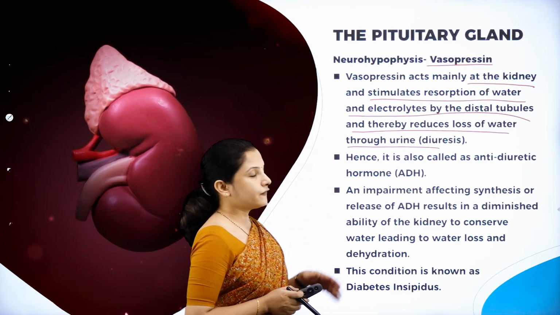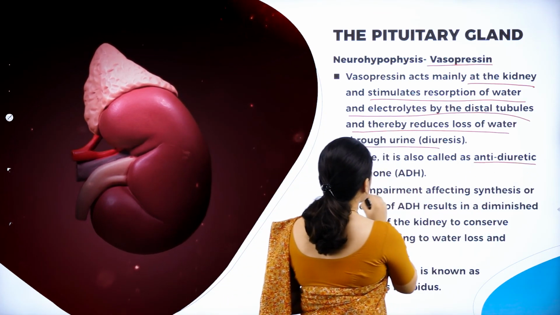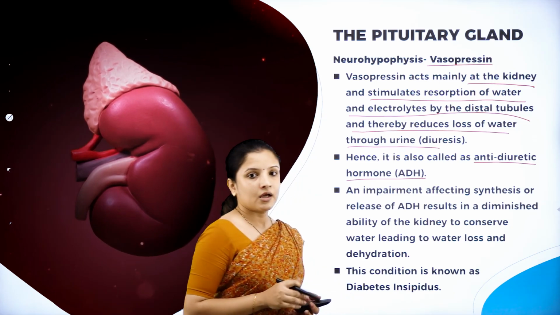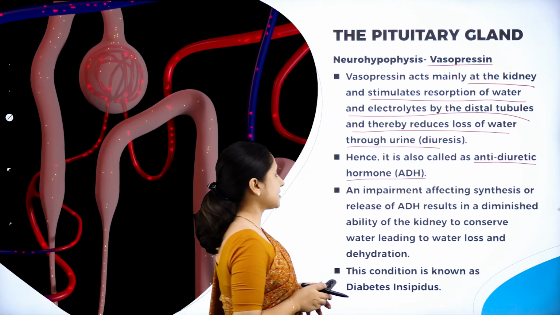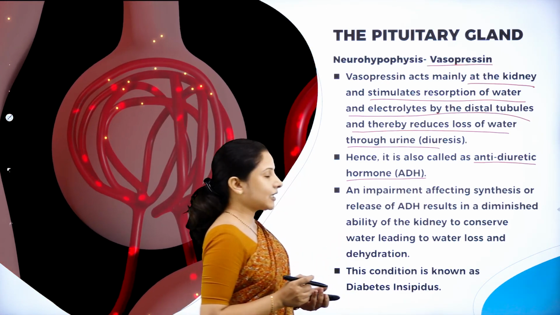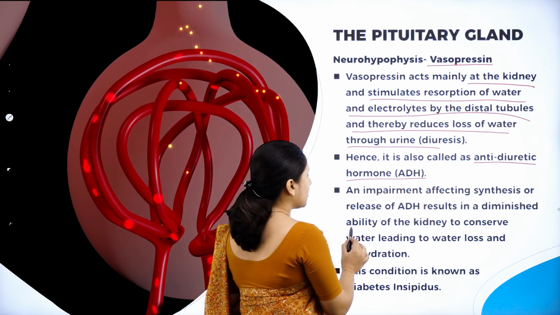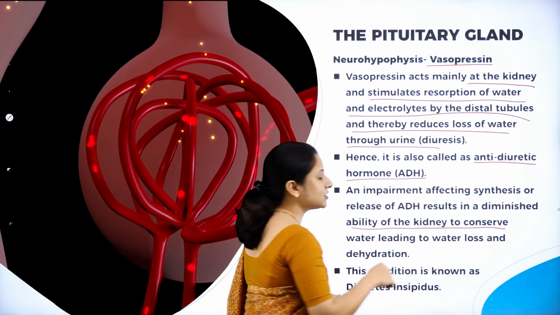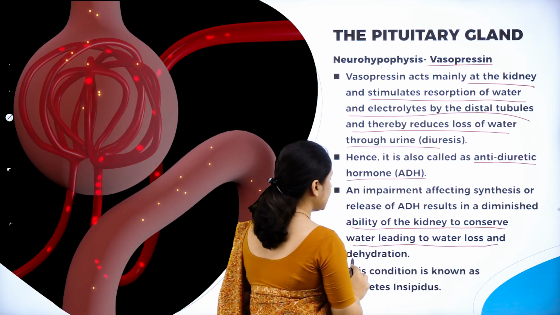That is the reason why vasopressin is also called the antidiuretic hormone. If the secretion of vasopressin is affected, it will result in reduced activity of the kidney, wherein the kidney loses its ability to conserve water, leading to water loss and dehydration.